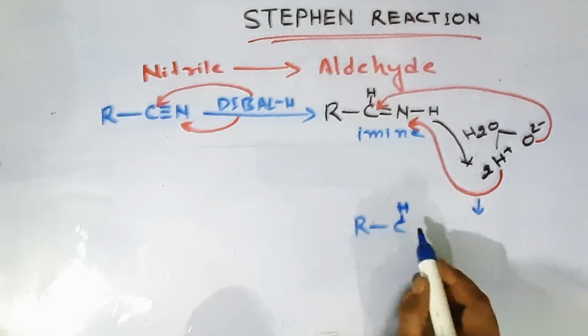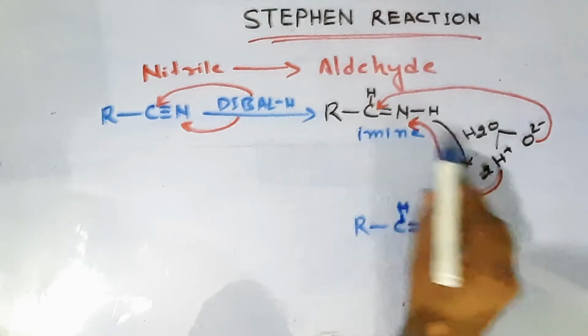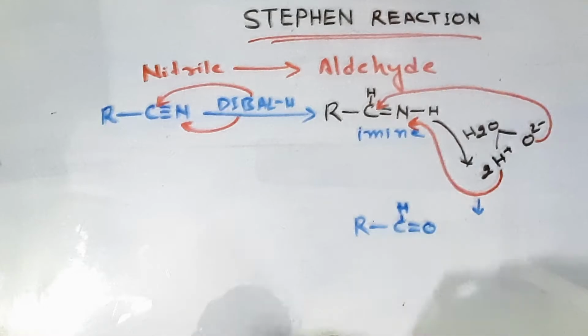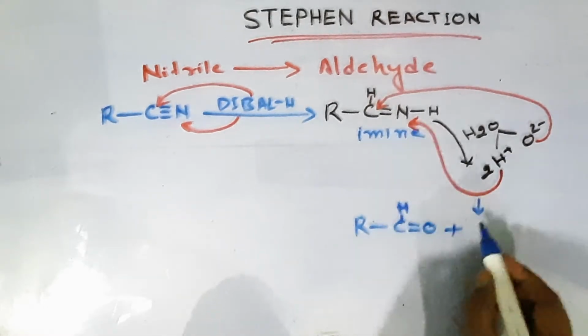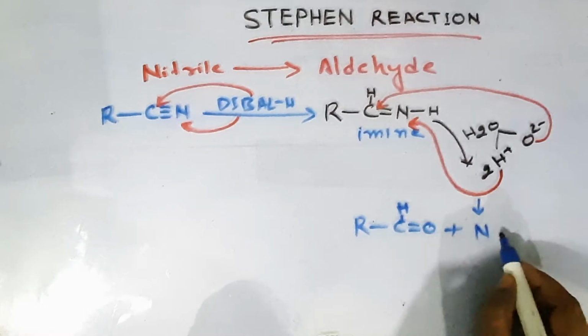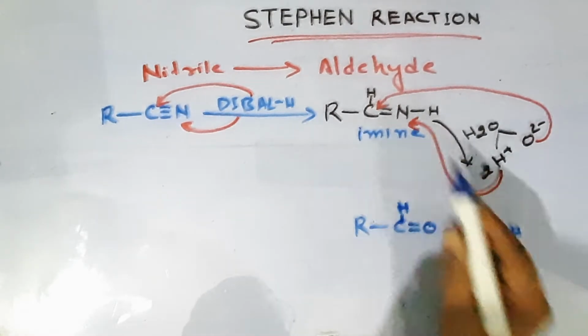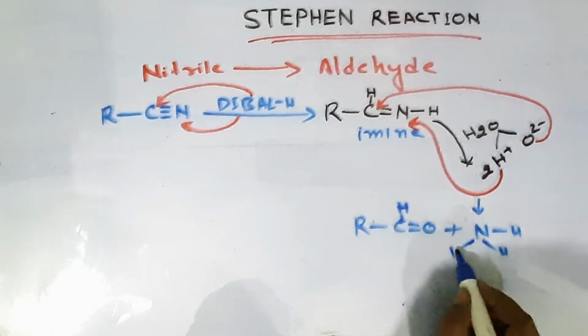Now this is a double bond, and with the carbon what I have attached is oxygen, so this oxygen will be there. And whatever this nitrogen was separated, this N, one hydrogen was already there, and two hydrogens will be attached, so one more hydrogen.